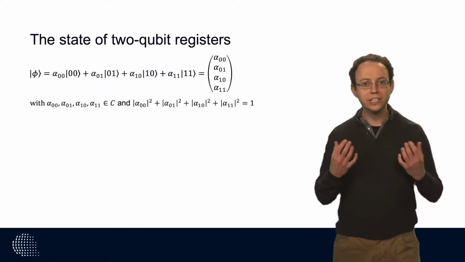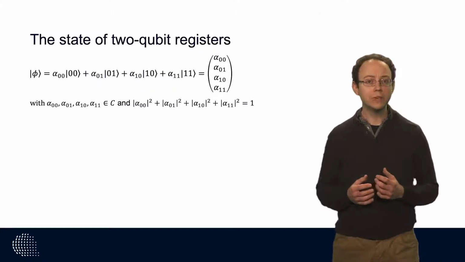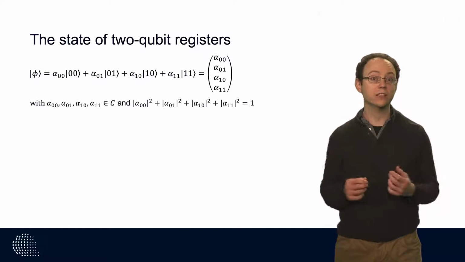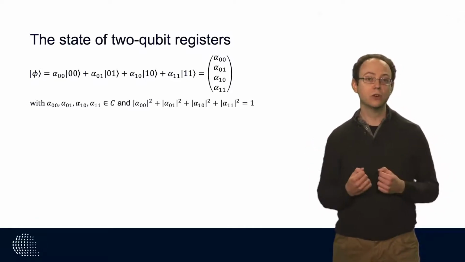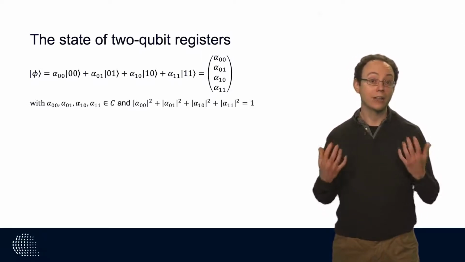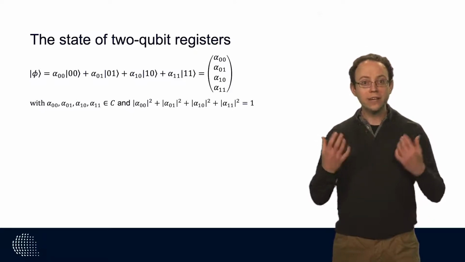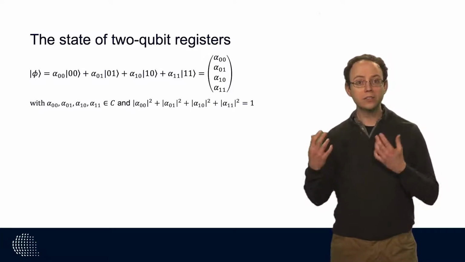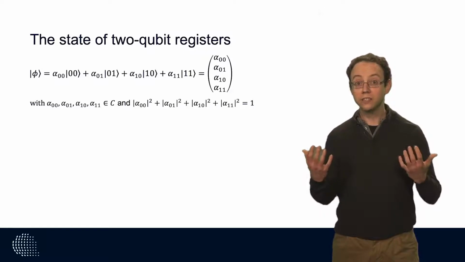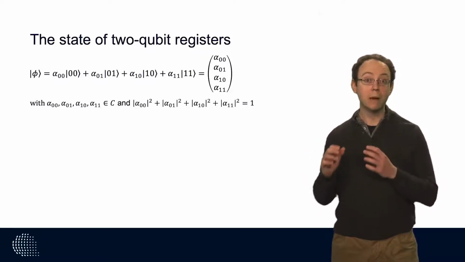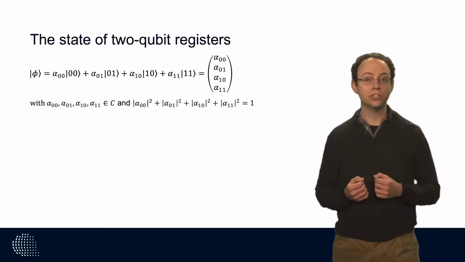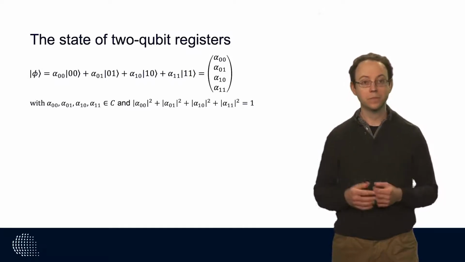So, the general state of 2 qubits can be written as a linear combination not of 2 but of 4 states, which in the computational basis of 2 qubits will simply be 0,0, 0,1, 1,0, and 1,1. So similarly as before, we have a complex valued vector to represent the state. The vector just consists of the vector of probability amplitudes. So this means that a priori we need 8 real coefficients to identify the state.